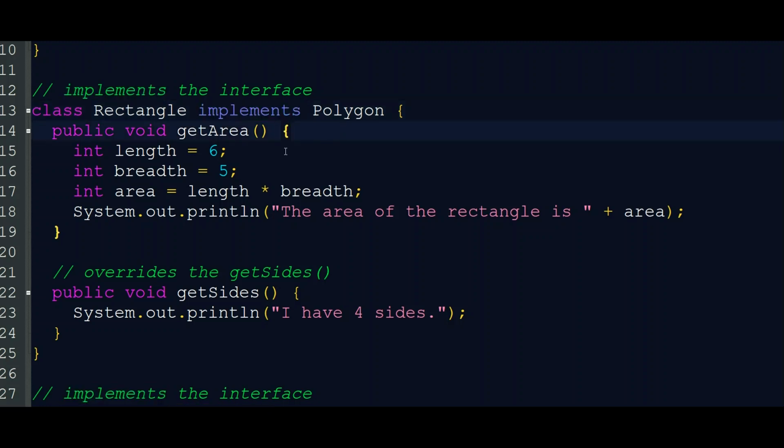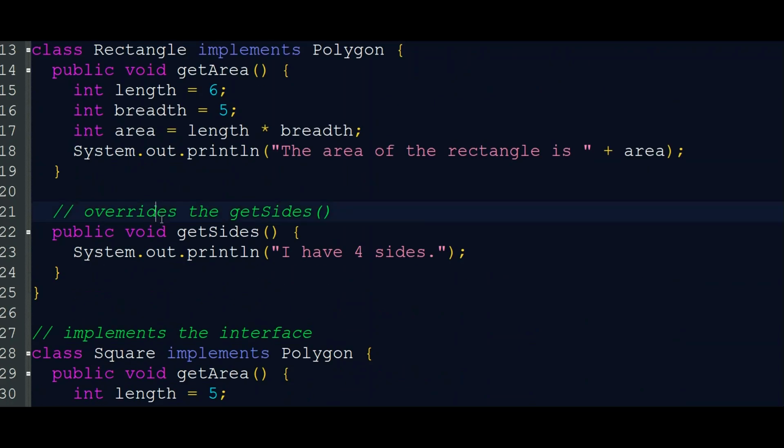Inside this class we can define getArea and getSides also. Here is the implementation of the getArea method for Rectangle: int length = 6, int breadth = 5, int area = length * breadth, and we are printing the area with System.out.println. The default implementation of getSides is already there in the interface, but we are overriding the method here, because we provide one more implementation of getSides for Rectangle.